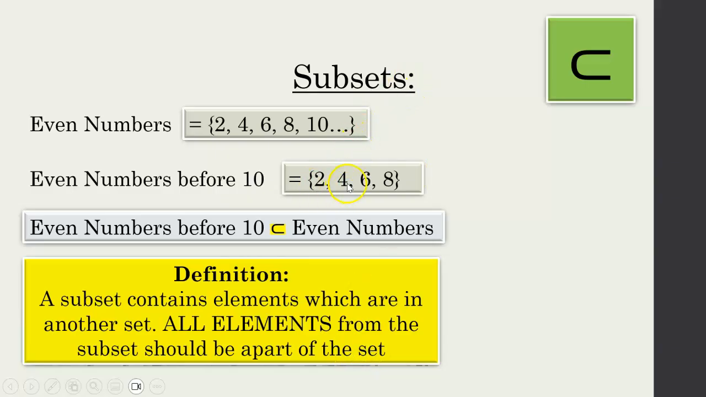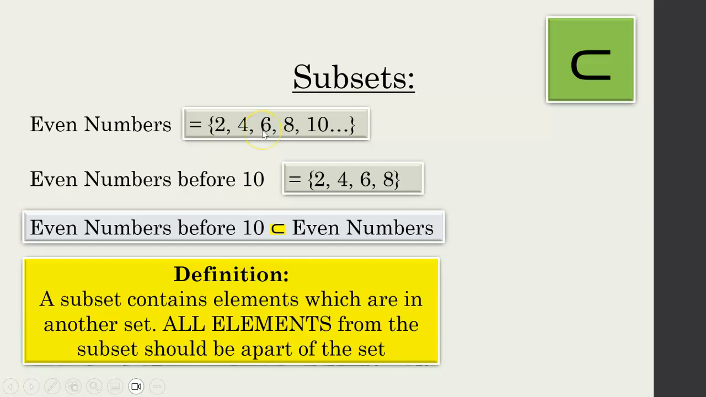Let's say I had 2, 4, 6, 8, 9 in this set. Now, this would no longer be a subset of the even numbers. And why is that? 2 is here, 4 is here, 6 is here, 8 is here. So so far it's looking good, it's a subset. But if I had 9, well, 9 wasn't in this original set up here. So it wouldn't be a subset.